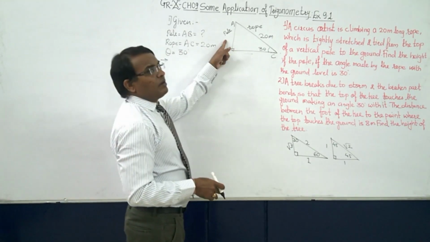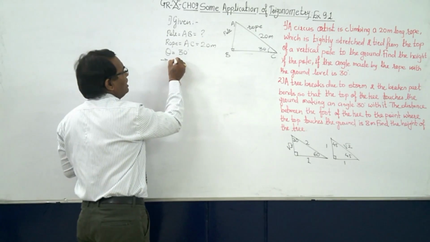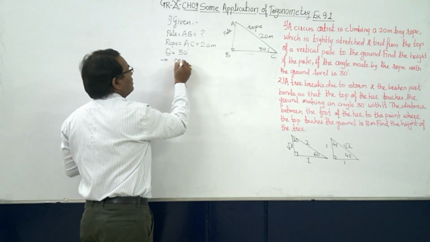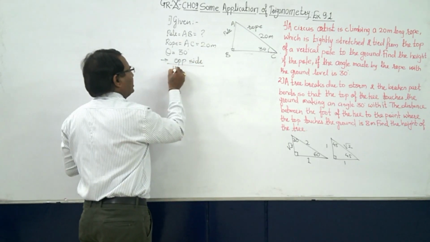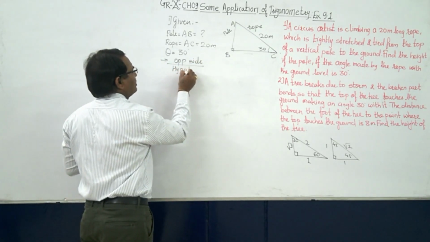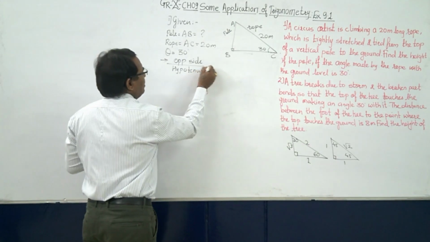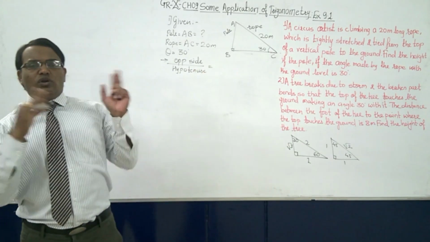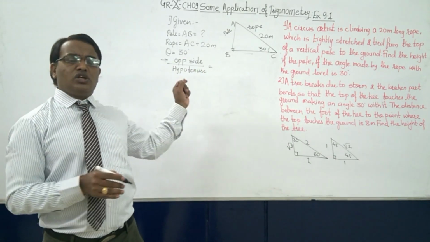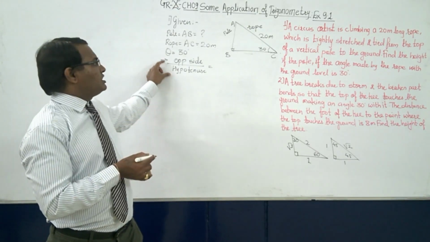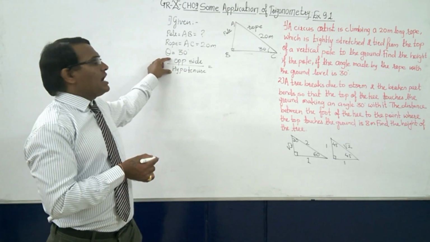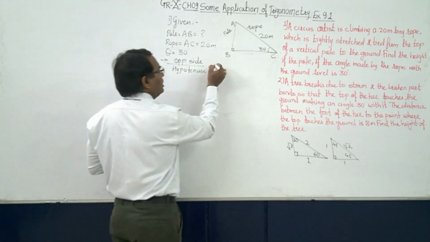What do we have to find out? Opposite side upon hypotenuse, which is given. Now try to remember the ratios. What was the trigonometric ratio for opposite side upon hypotenuse? It is nothing but sine theta.